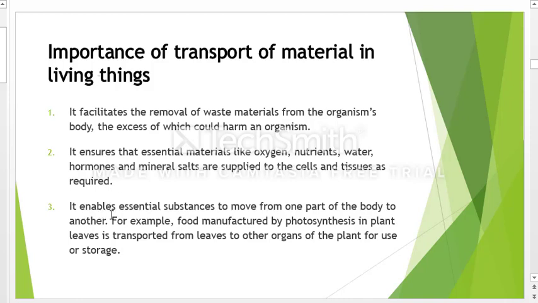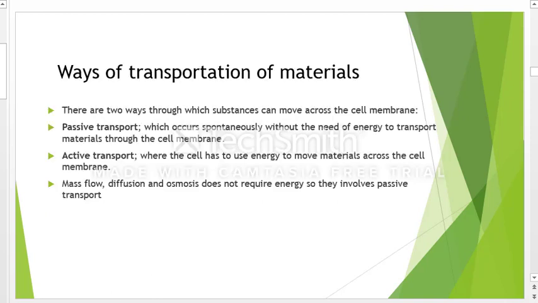And also it enables essential substances to move from one part of the body to another. For example, food manufactured by photosynthesis in plant leaves is transported from leaves to other organs of the plant for use and storage. So you can see how transportation of material is very important in our daily lives.